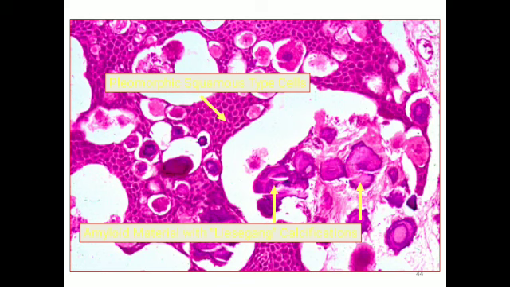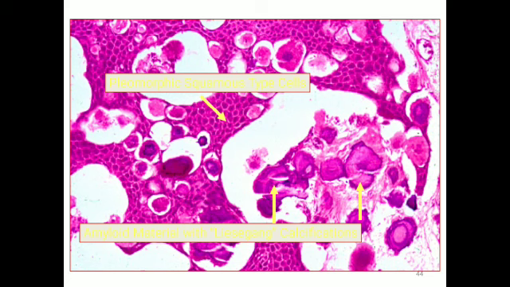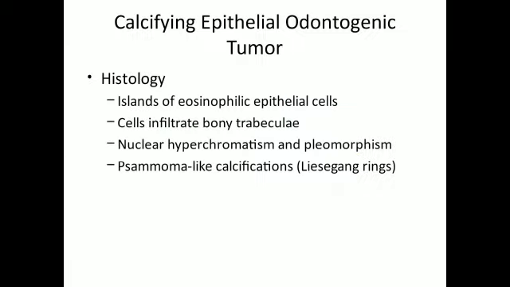This is the histological slide. Islands of eosinophilic epithelial cells. Cells infiltrate the bony trabeculae. Nuclear hyperchromatism and pleomorphism. Psammoma-like calcifications, Liesegang rings. Here you can see the Liesegang rings. This is the pathognomonic histological feature of calcifying epithelial odontogenic tumor.